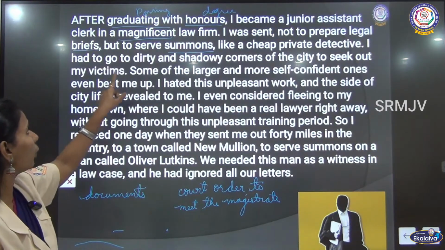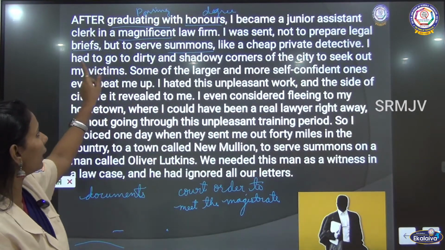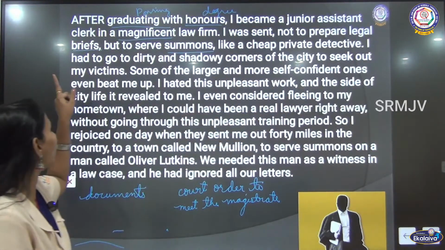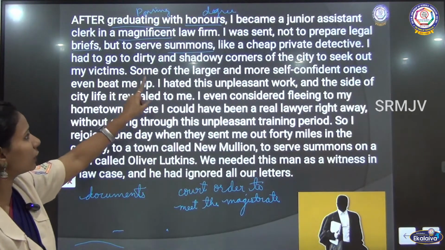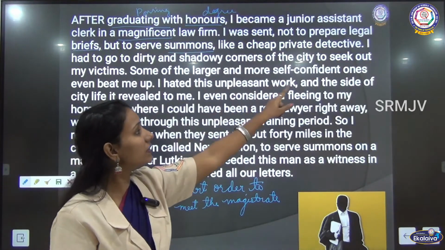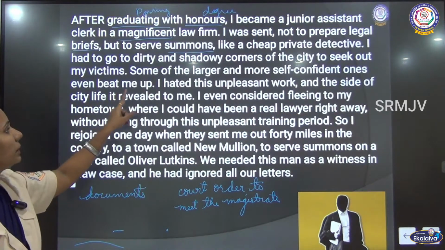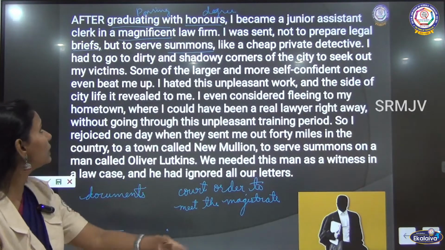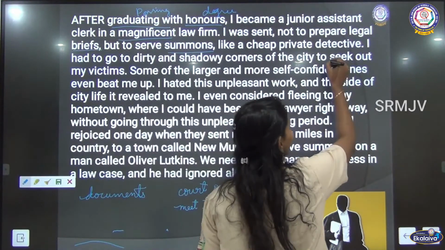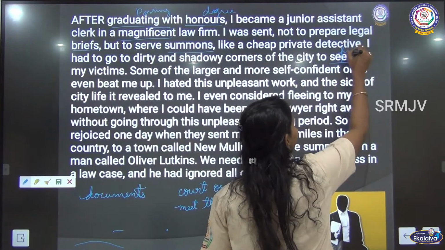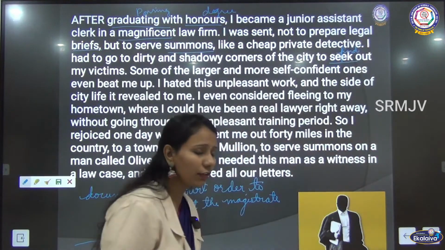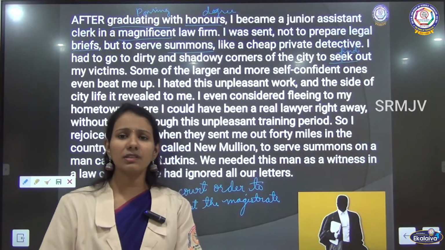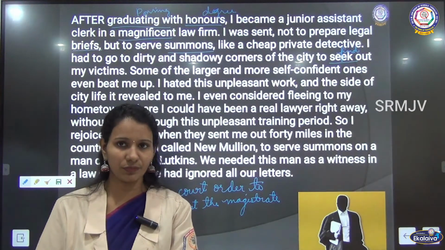I had to go to dirty and shadowy corners of the city to seek out my victims. Some of the larger and more self-confident ones even beat me up. So, he was sent into the city to seek out. To seek out means he was sent to find out. He had to go to find out the victims. Victims are the persons to whom he has to give the summons.